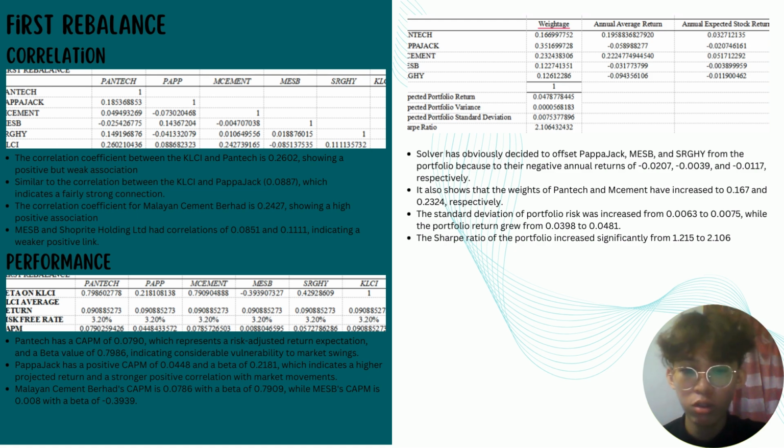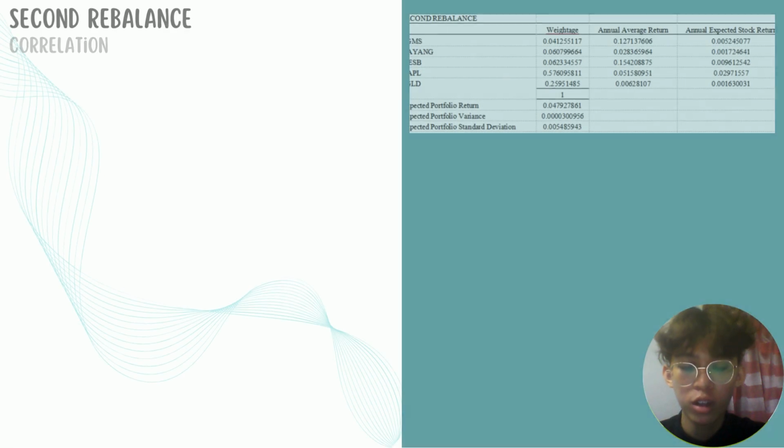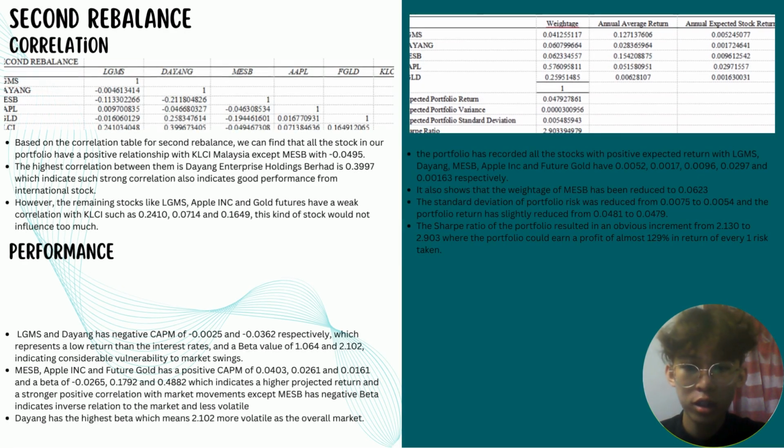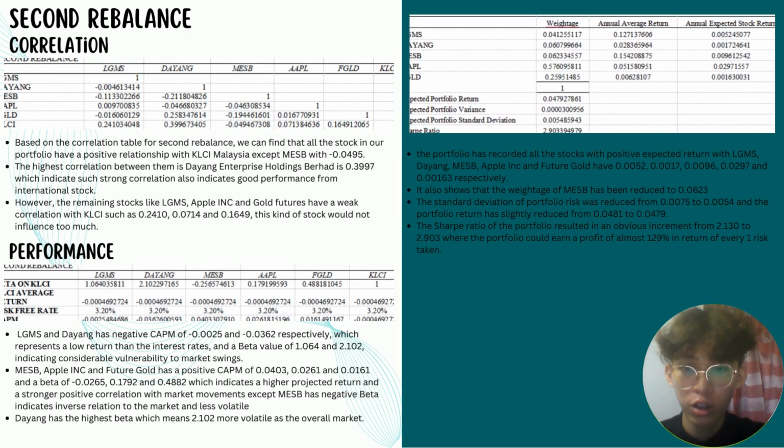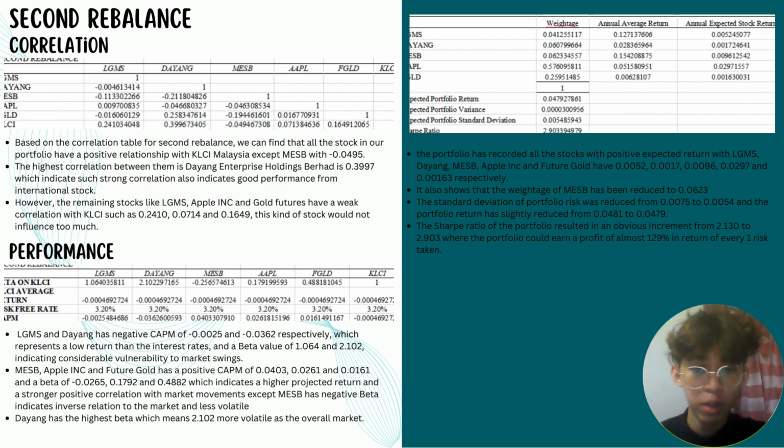Also, the Sharpe ratio increased from 1.215 to 2.106, allowing the portfolio to generate a higher profit than the initial portfolio. Moving on to the second rebalancing, which we did on 1st June 2024. Despite the overall portfolio return and risk having gone up after the first rebalancing, we still hope to obtain more favorable outcomes in terms of our goal.